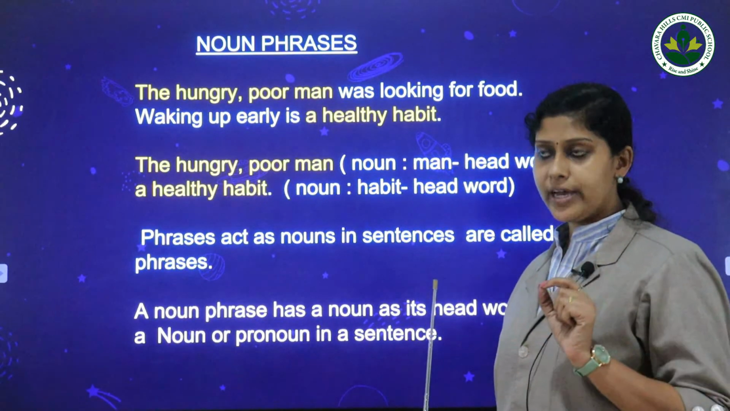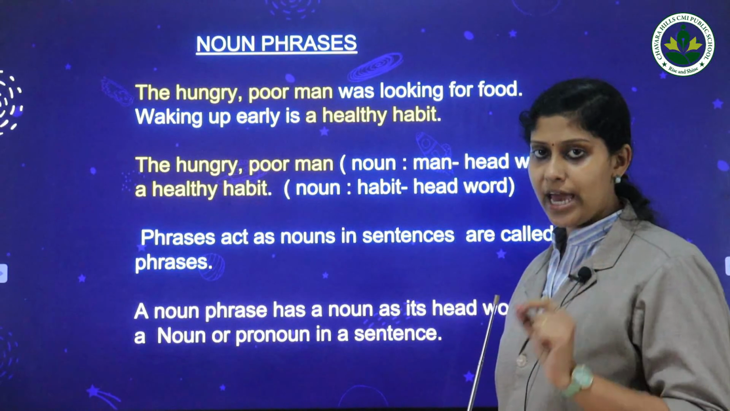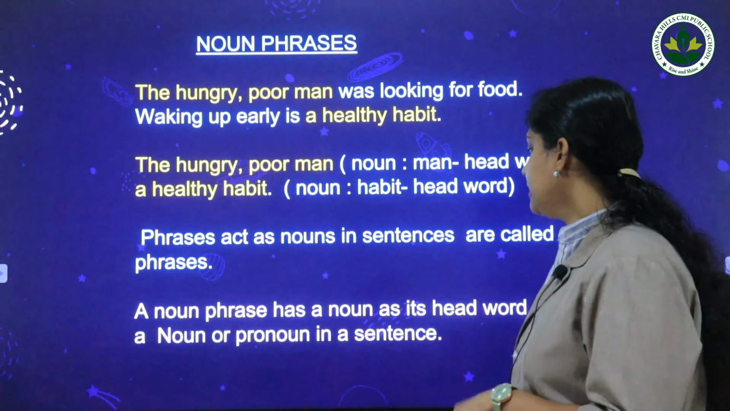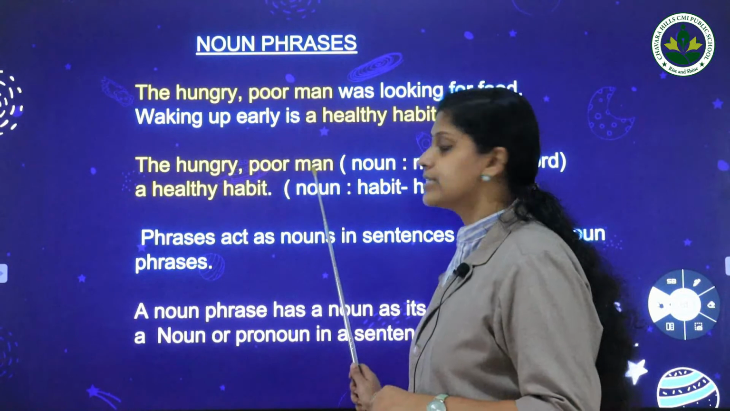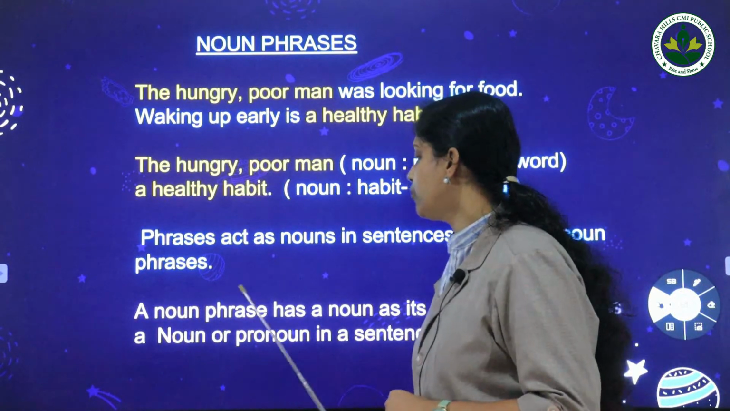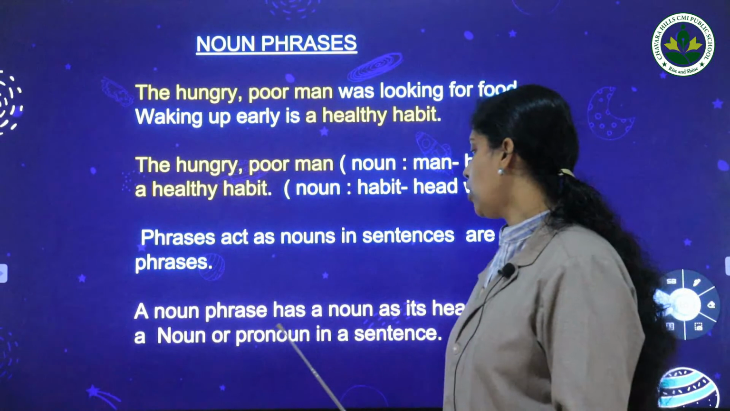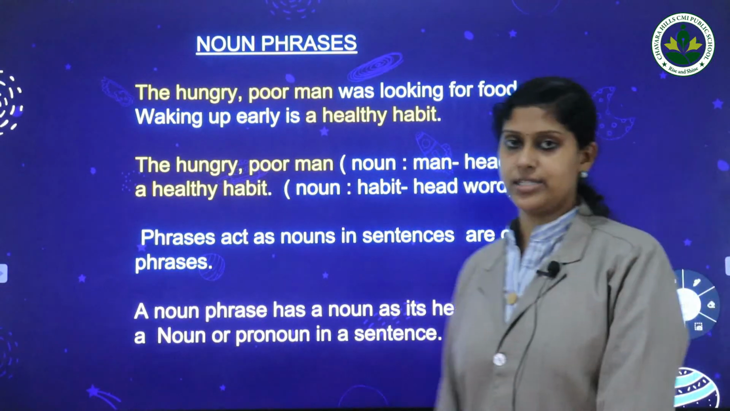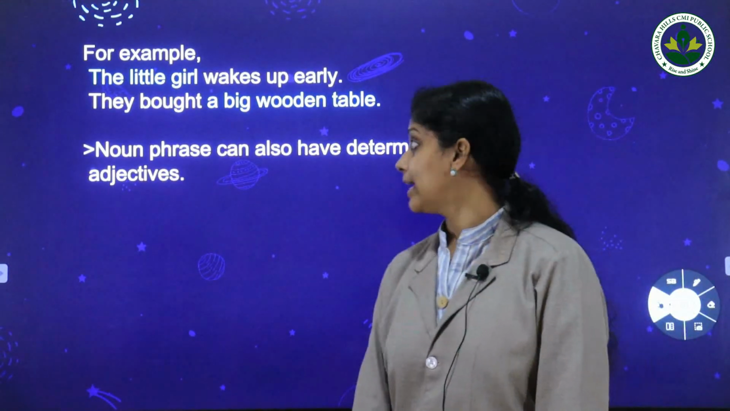First, you should find words without subject and predicate, then you should analyze the head word, then you should analyze its category. So here the head word is a noun. A noun phrase has a noun as its head word. It acts as a noun or pronoun in a sentence. Okay, now let us see some examples.